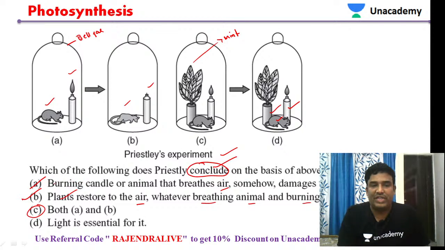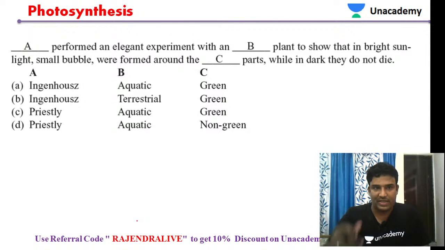So statement A is also correct. Burning candle or animal that breathes air somehow damages it, that is also a right statement. But the final conclusion is that plants restore the air, whatever the breathing animals and burning candles remove. So that will be the relevant statement. Very good Satya, you have given the right answer. So let us move to the next question.